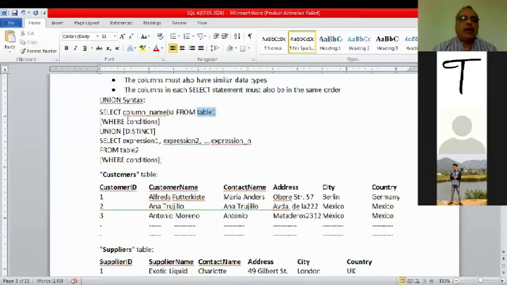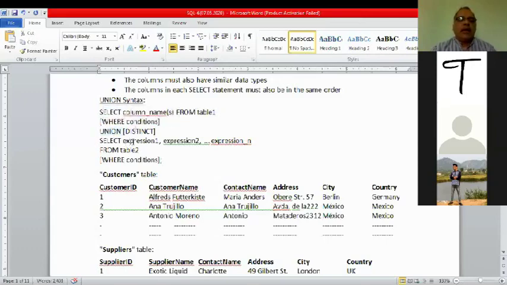You may give the condition, it is optional. Union you have to write. You may write distinct or not, it is optional. If you don't write distinct, automatically it will take distinct. Select field names separated by comma from table name, condition optional. Union means distinct union.